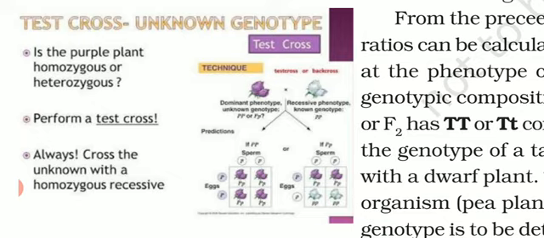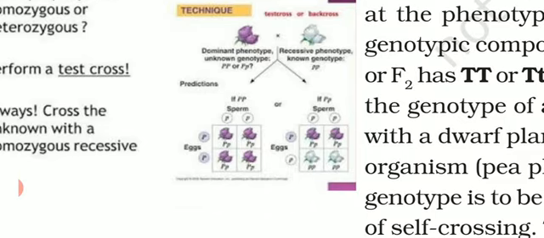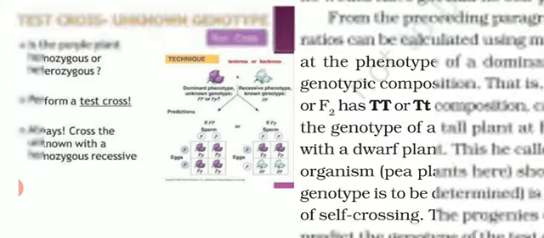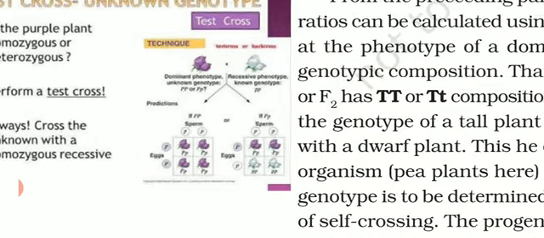So here they have shown, like, they have taken one purple flower and the other a white flower. Purple is mostly the dominant one, and white is the recessive one. But we want to understand here whether they are pure purple or hybrid purple. For this, what could be done? We have to cross that dominant phenotype of unknown genotype with the recessive phenotype. So firstly we will cross capital P with small p. Secondly, we will cross capital P small p, meaning the hybrid one, with small p.